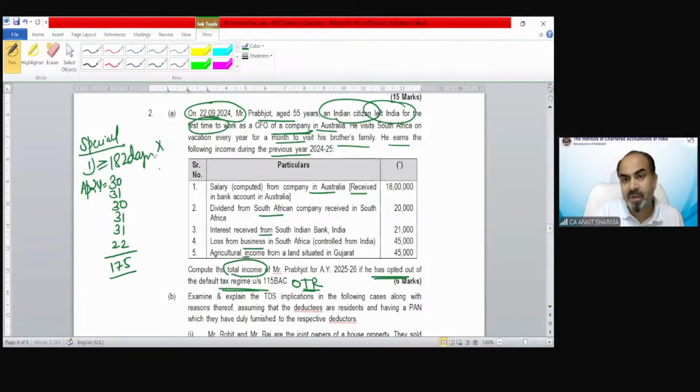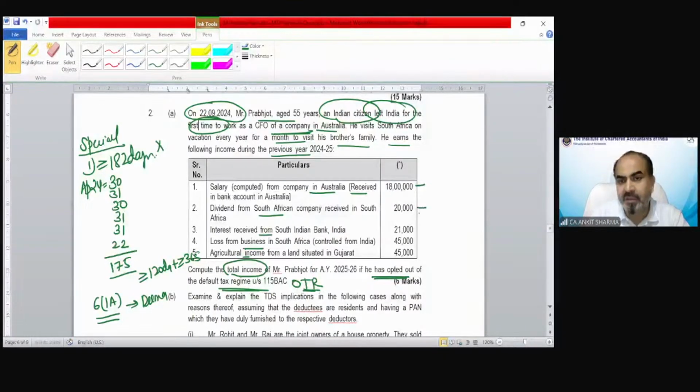Now we have to see whether he comes to visit India or not under section 6(1)(a), whether he is a deemed resident or not. If he has come to India, and his income from Indian sources exceeds 15 lakh, then only the deemed resident provision, or the special condition in which you come to India for more than 120 days plus 365 days, would be applicable. And you can see in this case, this is an Australian income. We cannot include it.